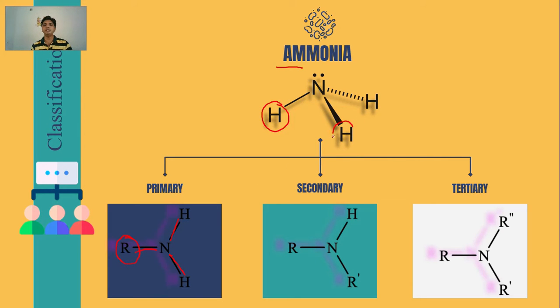When two hydrogen atoms are replaced by an R or substituent, such a structure is known as a secondary amine. Here you can see that two bonds of nitrogen are with R and one bond is with hydrogen. And when all three hydrogens are replaced by R groups, then such amines will be called tertiary. These are also known as 1 degree, 2 degree and 3 degree amines.